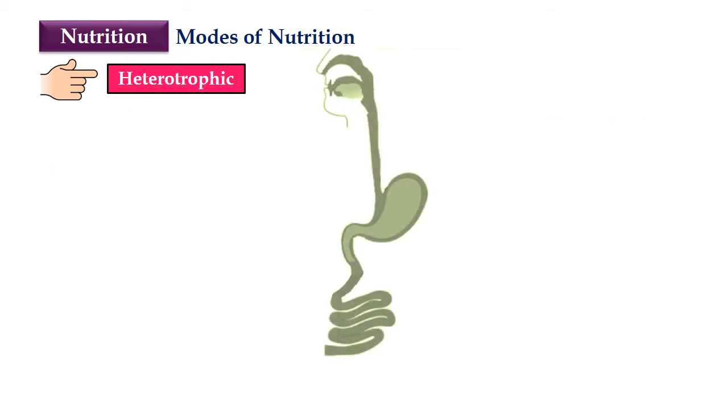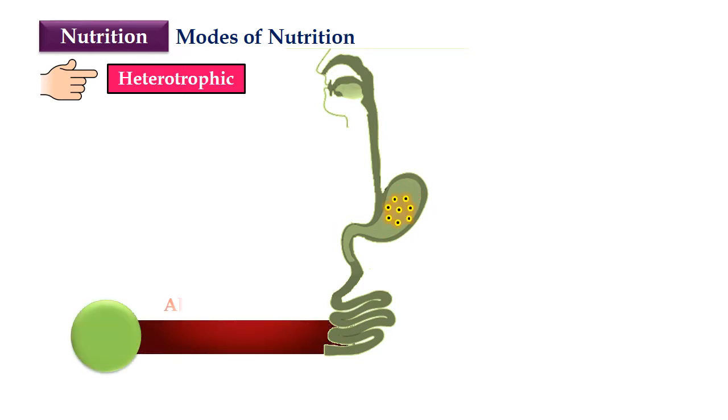We human beings take in food from our mouth. So food is taken inside the mouth, it passes through the esophagus, it enters your stomach. Inside your stomach the food is broken down into smaller particles, and then these small particles pass into your small intestine. They are absorbed by blood in your small intestine. So this is how we obtain our food, and then this food provides us energy. So this is a way in which we obtain nutrition.